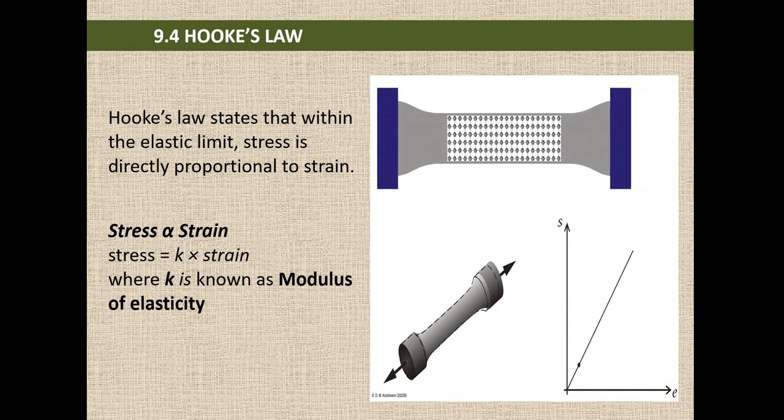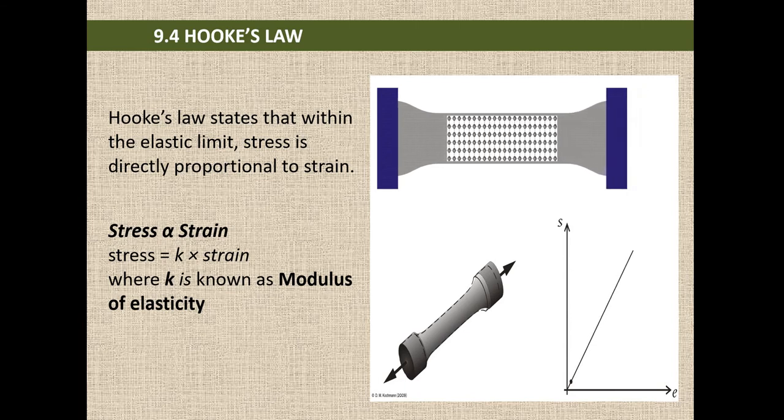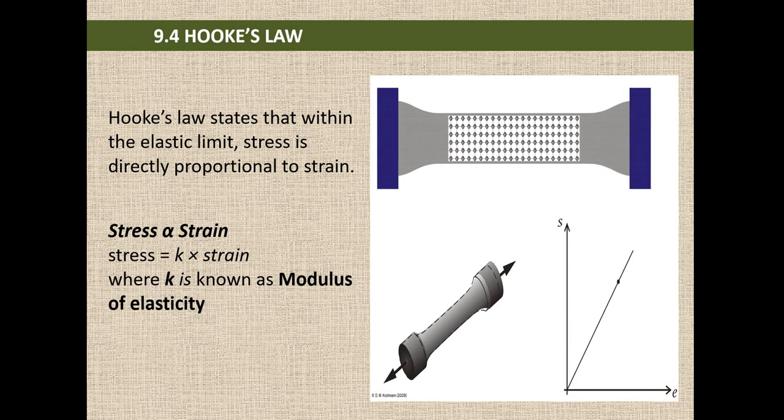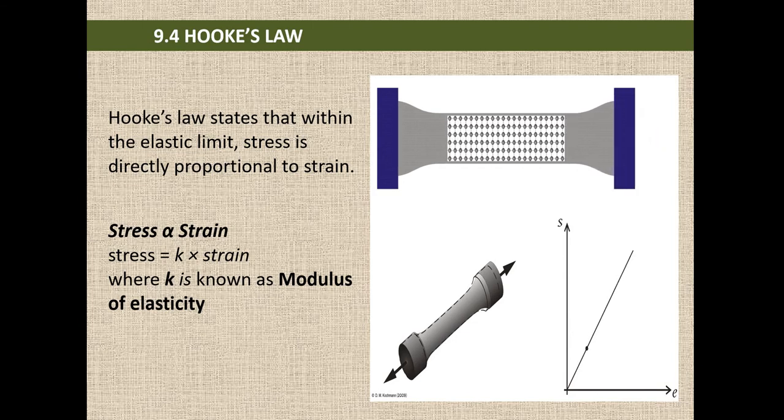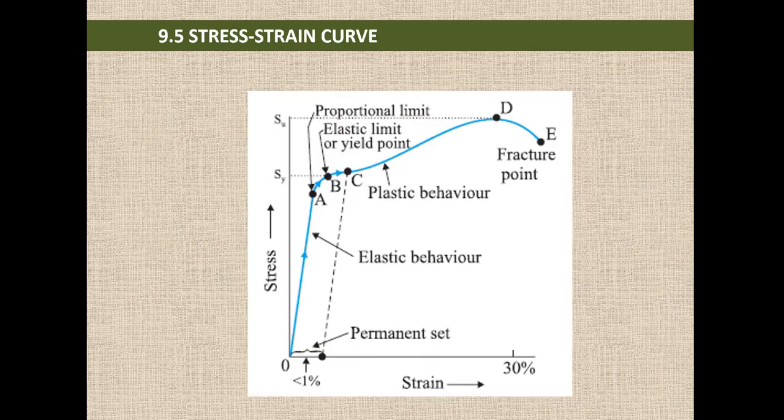We will get a straight line graph, because stress is directly proportional to strain. Or stress by strain we can call as a constant, and that constant is known as modulus of elasticity. And here we are plotting a graph between stress and strain. A curve is plotted between stress and strain.